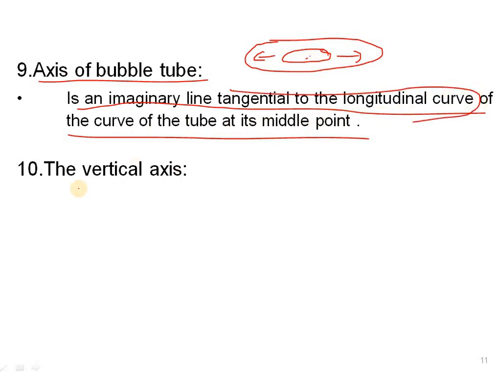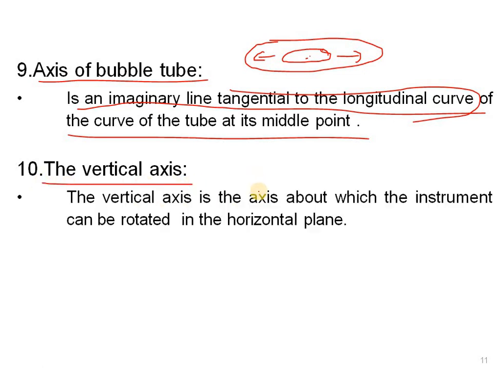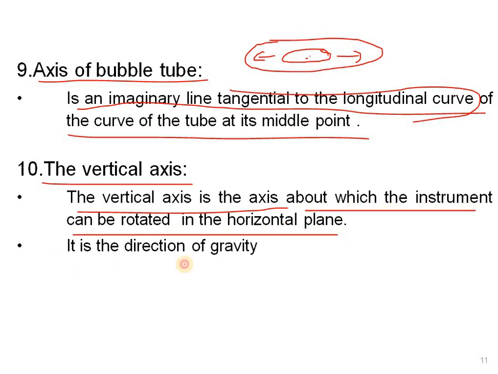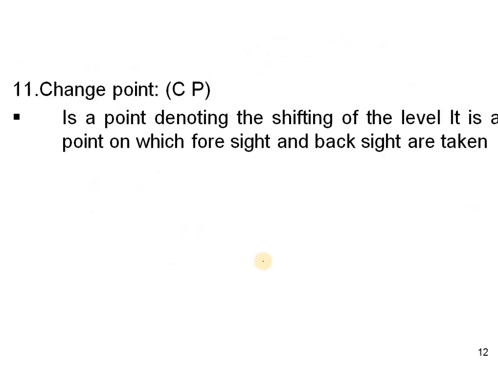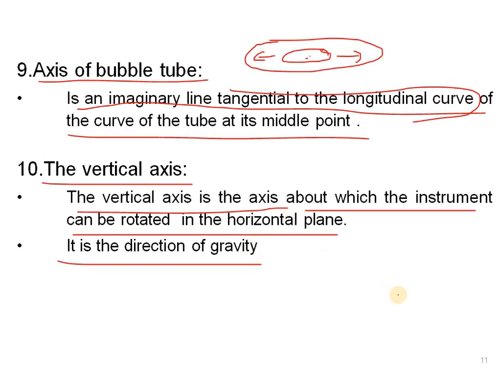And the next one is the vertical axis. The vertical axis is the axis about which the instrument can be rotated in the horizontal plane. It is the direction of gravity. In the diaphragm, the center line is called the vertical axis, and this is the line of collimation. So this one is the vertical axis, VA.